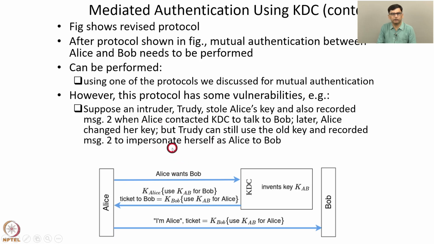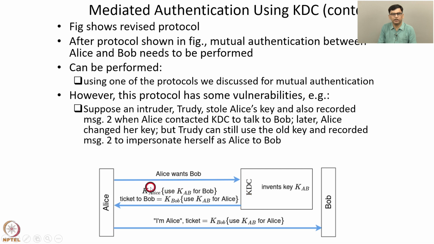So the disadvantage of this protocol is that, suppose we call the old key of Alice JAlice. Suppose Trudy stole the key JAlice and recorded this message too when Alice contacted the KDC using the old key, that is JAlice. Later on, Alice changed her key to KAlice, but Trudy can still use the old key and the recorded message to impersonate Alice to Bob, because the KDC had sent KAB using the old key JAlice, which Trudy has stolen.